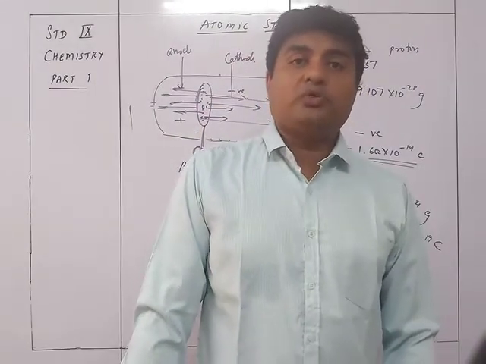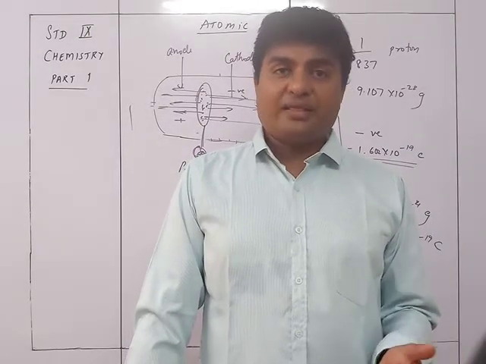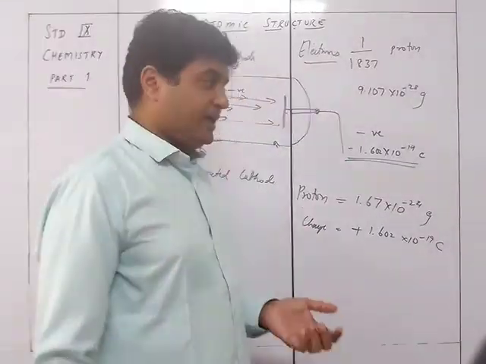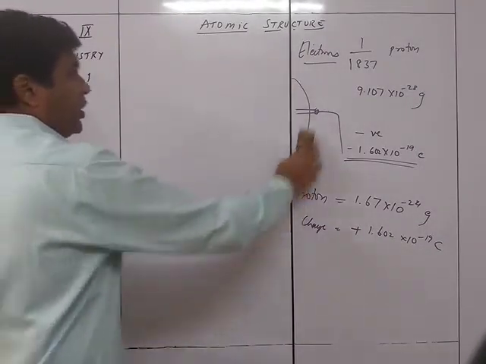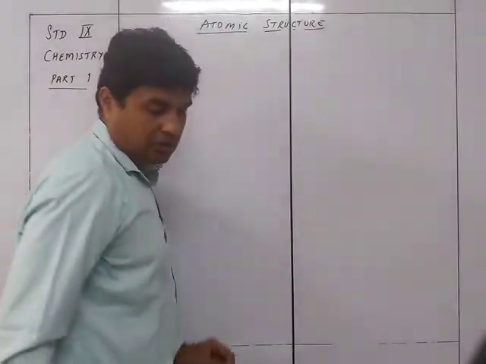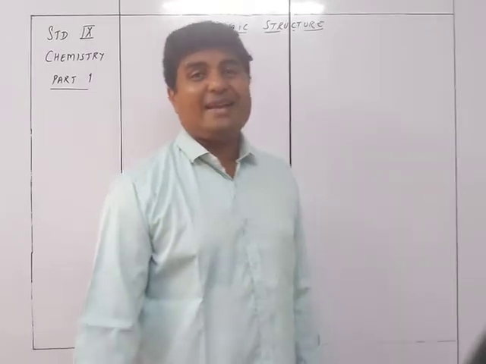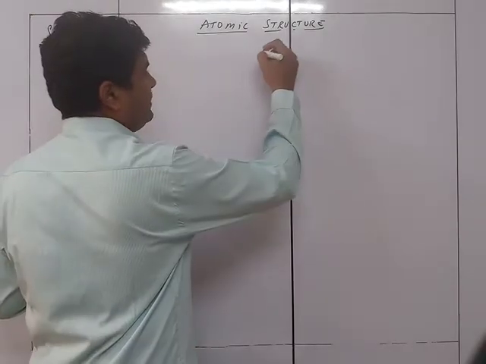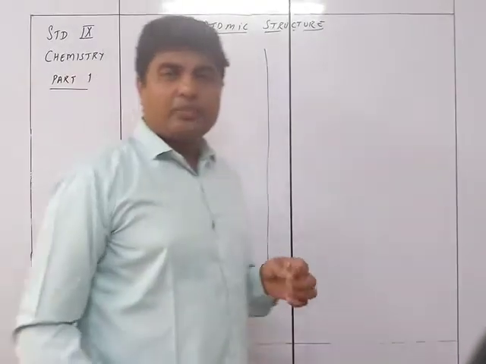But one proposition changed the whole idea, and it gave us the fact of how the electrons are placed and how the protons are placed in the nucleus. That gave rise to the nucleus and the orbits of the atom, and that was done by Sir Lord Rutherford. In 1911 Lord Rutherford did an experiment. For this experiment he took a very thin film of gold.